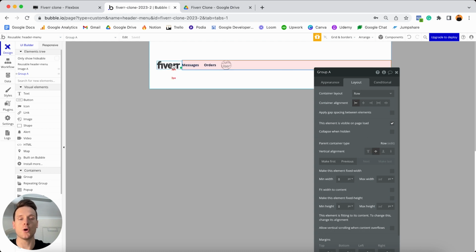with our Fiverr logo. But what you'll still see is that we have all of this empty space on the width of this group. So what I can also do is tick this option to fit the width of this element to the content inside of it. And now that's going to wrap perfectly around all of the elements inside of this group.